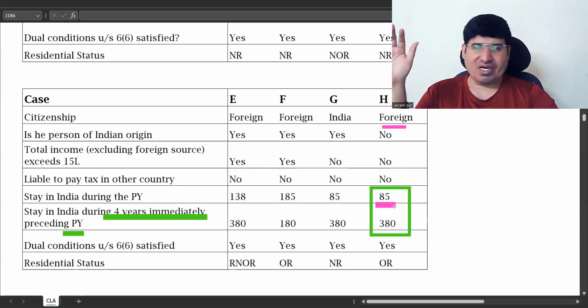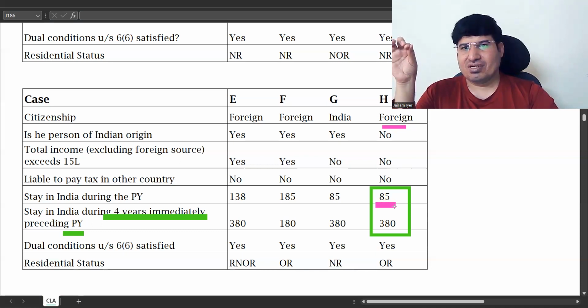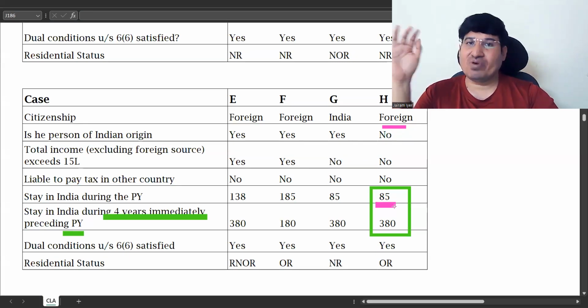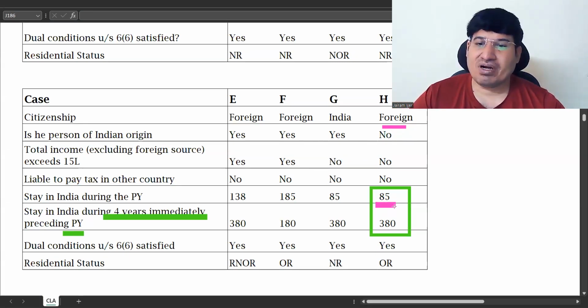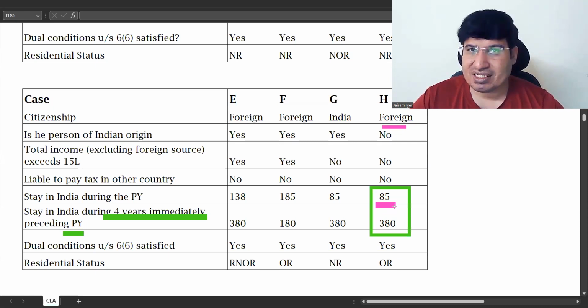He came on a visit to India. That's why assumption B is used. But if you want to use that assumption, he has to be an Indian citizen or person of Indian origin, correct? So I'll show you.